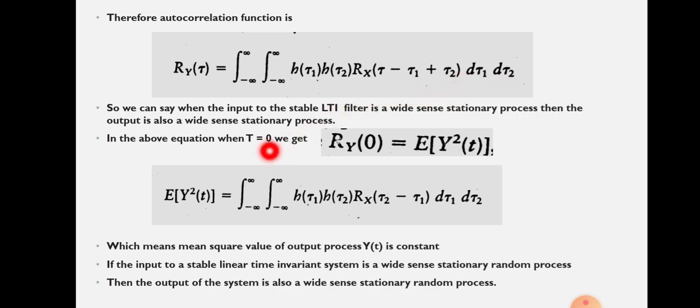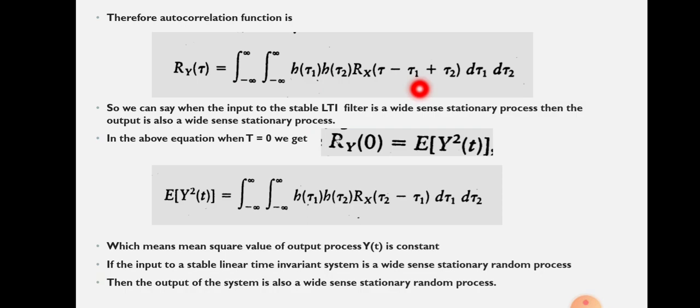So we can say when the input to the stable LTI filter is a wide-sense stationary process, then the output is also a wide-sense stationary process.